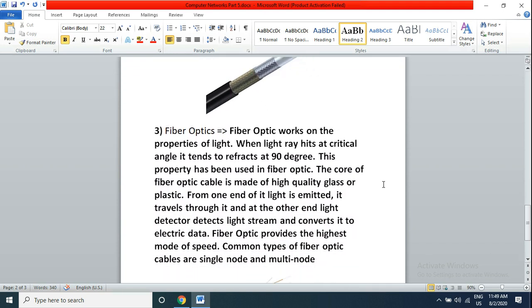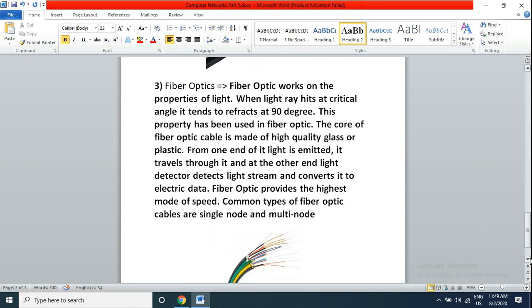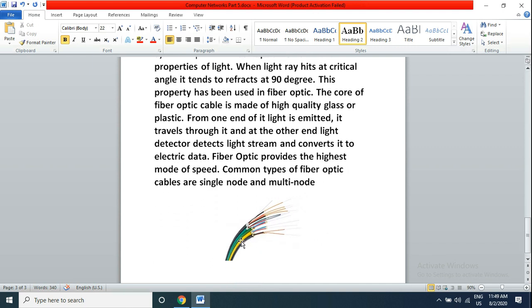And our third is fiber optics. Fiber optics works on a property of light. When a light ray hits a critical angle, it tends to reflect. This property has been used in fiber optics. The core of a fiber optic cable is made of high quality glass or plastic. So this is our fiber optic cable.